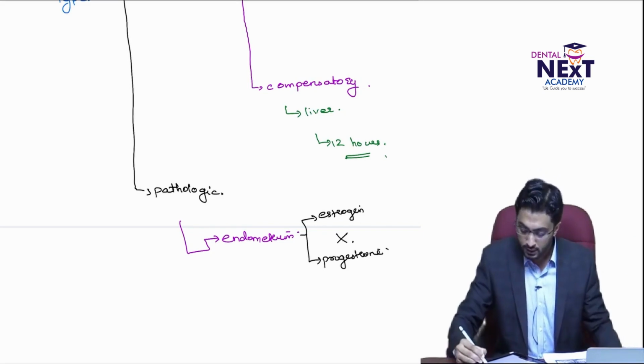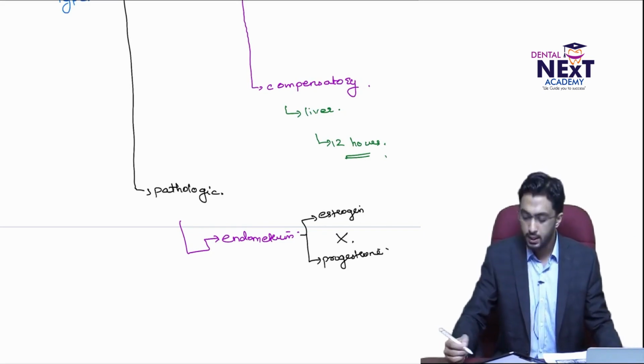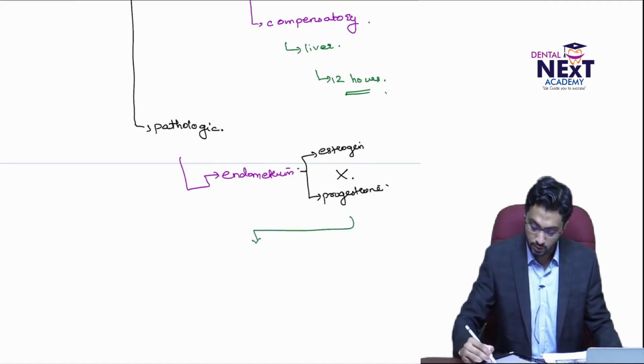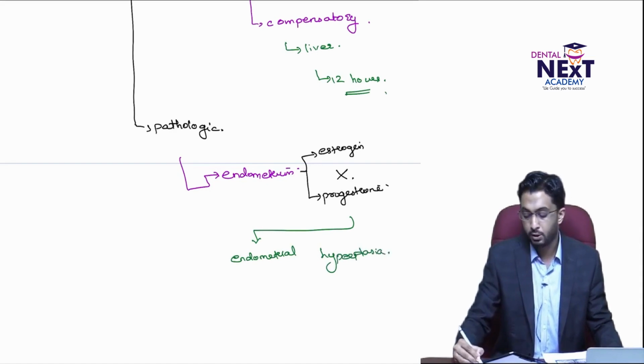Now, what happens if there is an imbalance between these two? If there is an imbalance between these two, then we get a pathologic condition. So if there is an imbalance, you get endometrial hyperplasia, which is a pathologic condition.